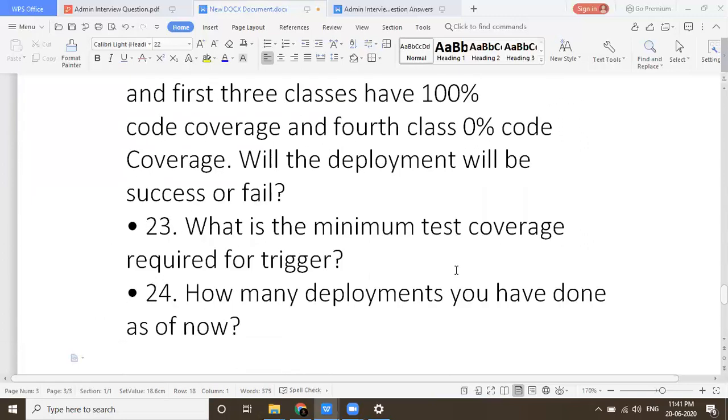Same, 75%. How many deployments have you done as of now? I have deployed projects, as of now maybe 100, 200, maybe more than that. So this is all about deployments. I think you got the point.